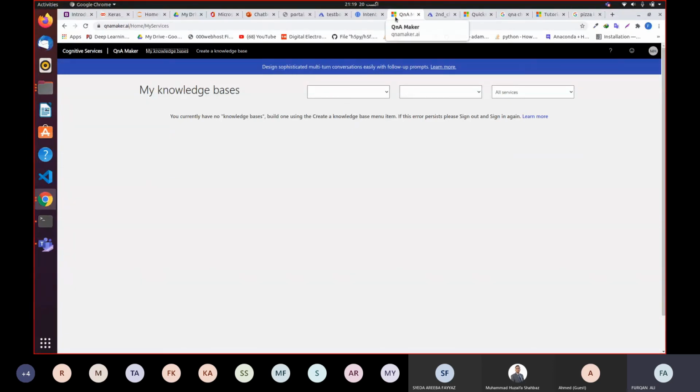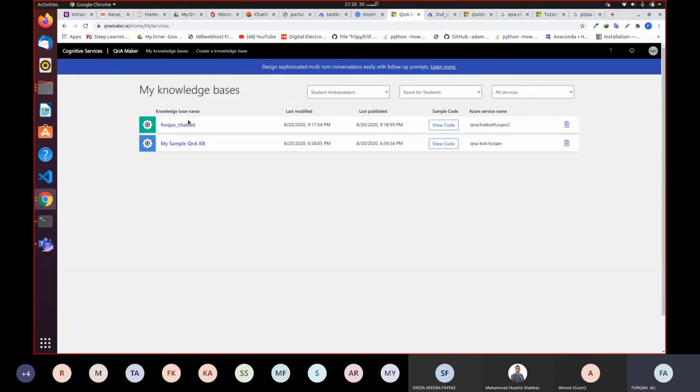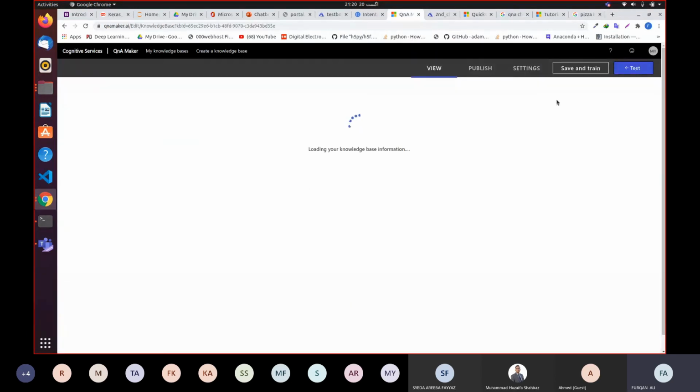Okay, so let me show you something new in creating your chatbot. Let me refresh the page. Choose this chatbot. Now you'll see the code.